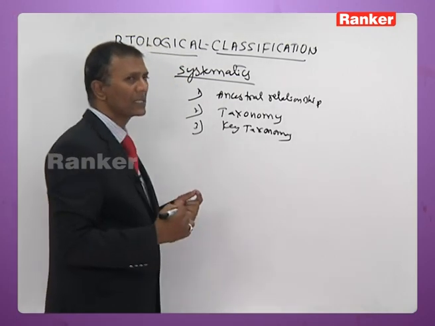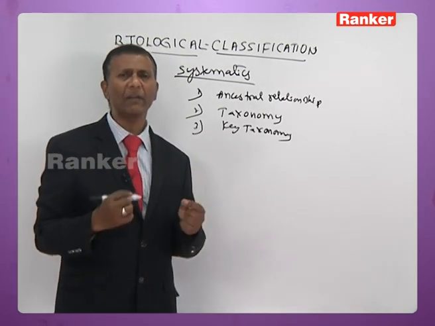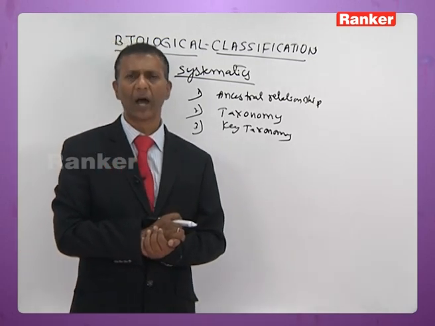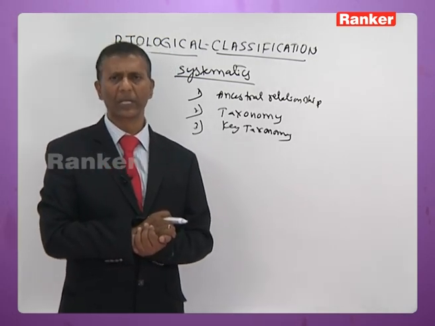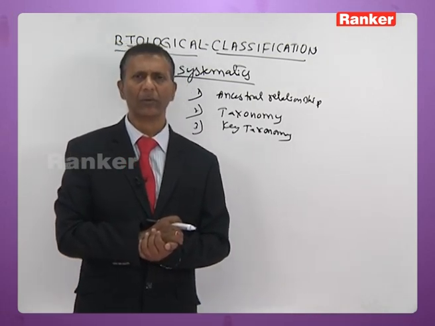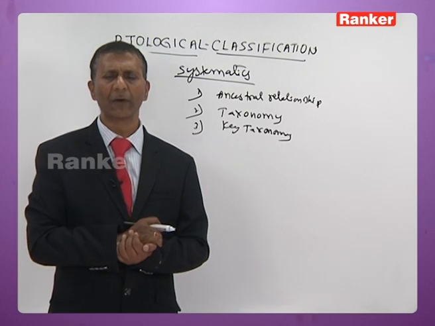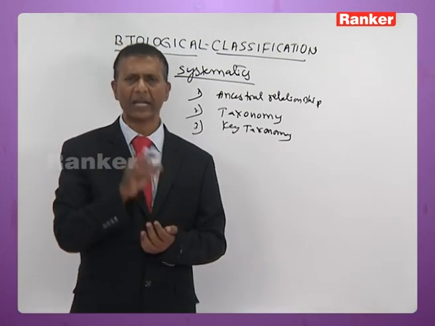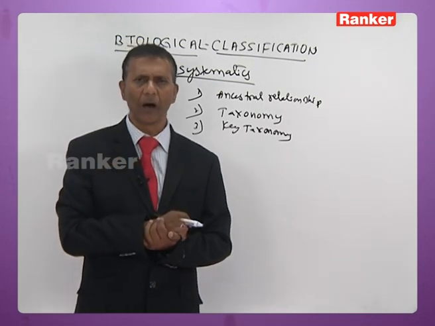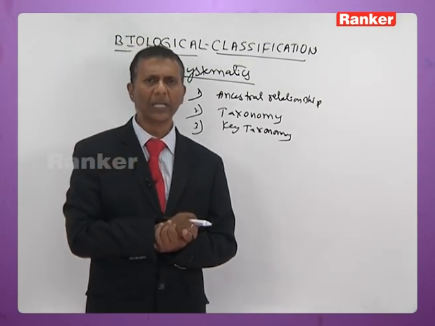Key is a device which is used to identify the organism on the basis of certain diagnostic or distinguishing features. So key is a method employed in classification. What is a key? On the basis of certain diagnostic characteristics, certain unique characteristics of the organism, a key is prepared.